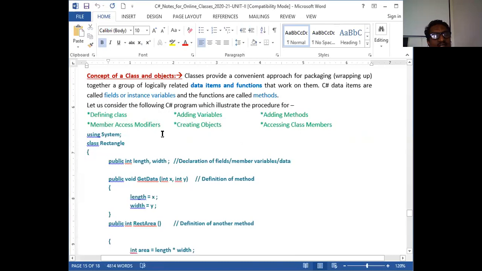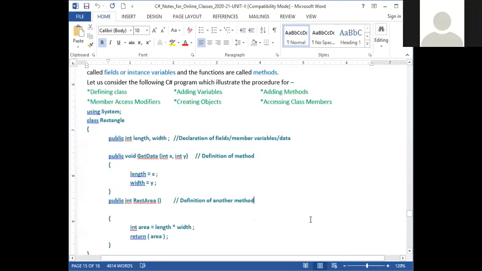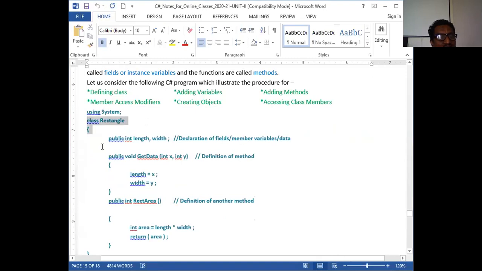In order to understand this, we are going to consider a simple sample example. In the program, you can see as usual on the top the namespace, System, where S is capital. Then a class is written here, one separate class. As I told you, in a class the data members are there, and then fields, variables, instance variables, or declaration of fields and variables. So I declare here length and width as the fields, instance variables of int type.